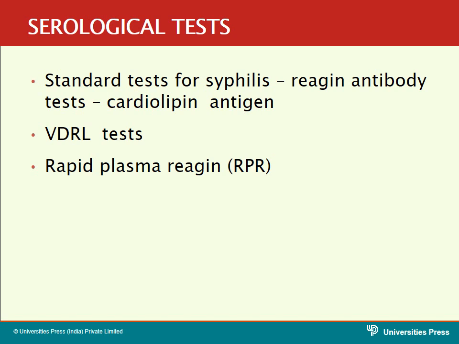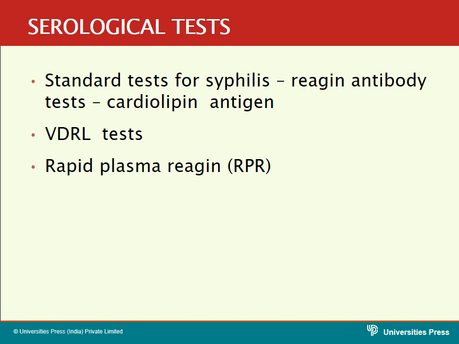After treating with this cardiolipin antigen, you will see flocculations. The formation of the flocculations takes place, and these flocculations can be detected by using a low power microscope. So this VDRL test is also called the slide flocculation test. The antigen and antibody are suspended in the liquid form, so that is called a flocculation test.